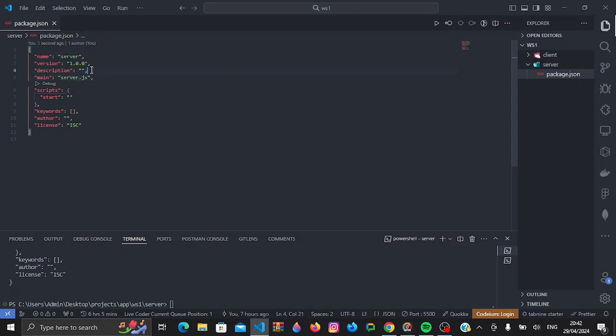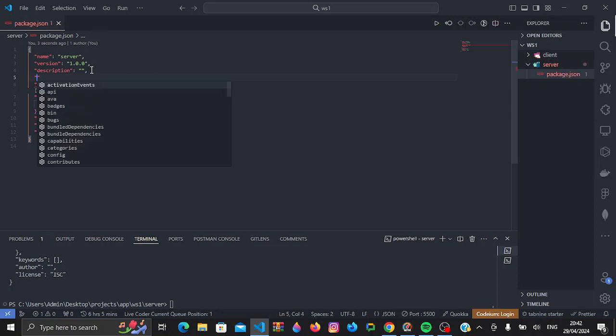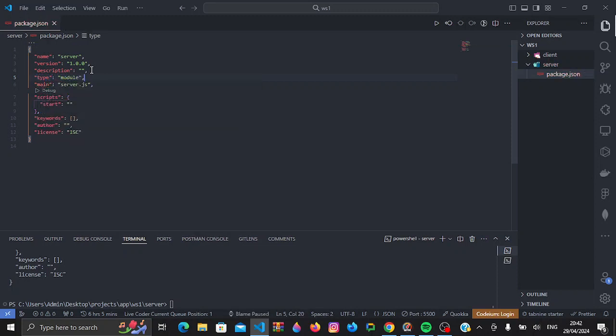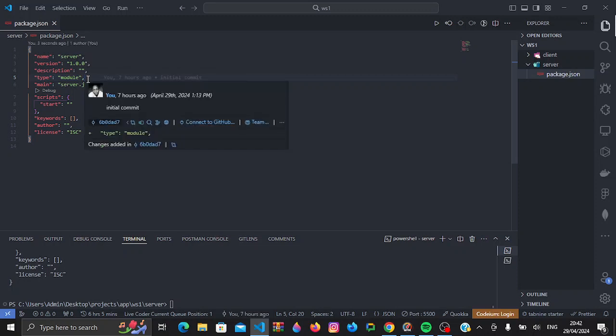Also, because I want to use ES6 syntax for importing and exporting modules, I'll make our JS files of type module. This allows me to use statements like import and export, instead of using something like require or module.exports.